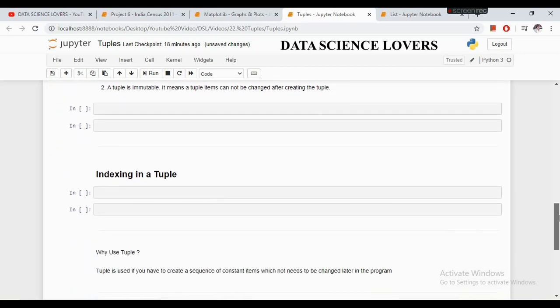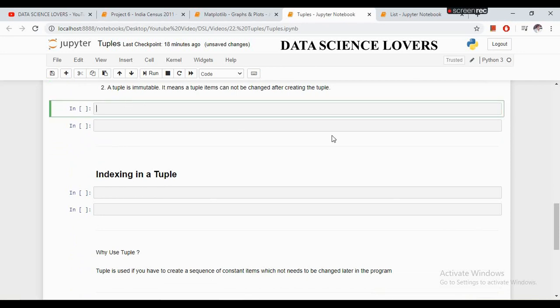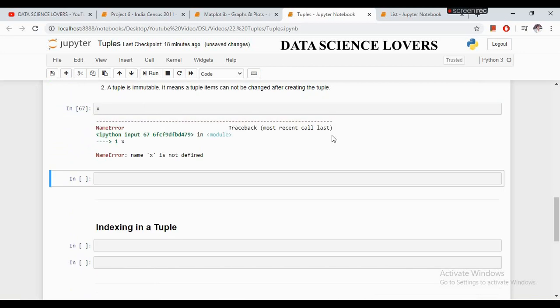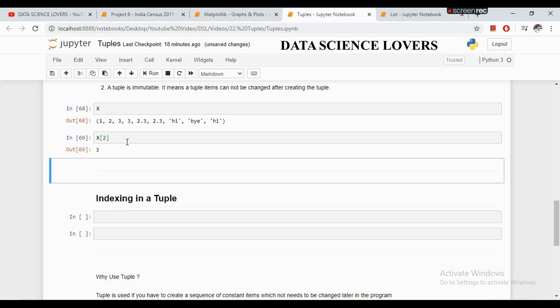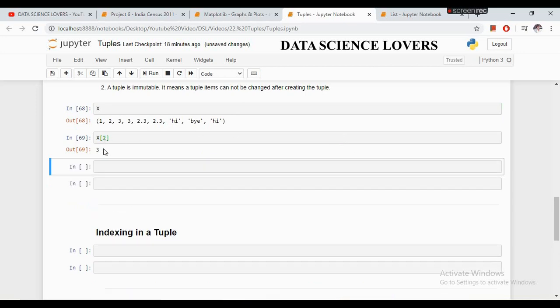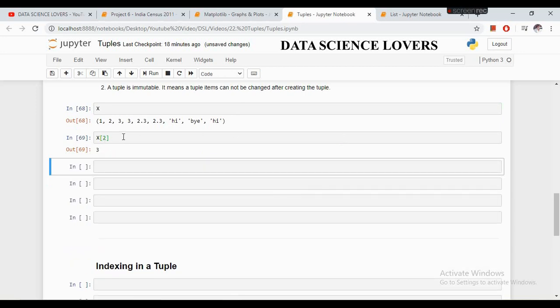The second property of the tuple is that a tuple is immutable. Immutable means a tuple item cannot be changed after creating the tuple. So if I look at this tuple which I have created above, and if I want to see what is present at my second index, it is showing that at second index the 3 value is present.